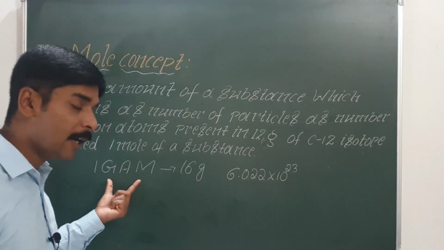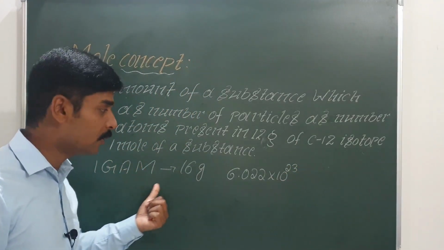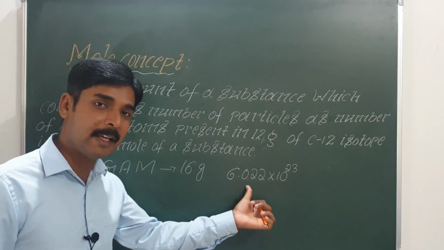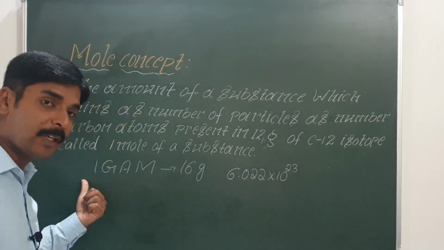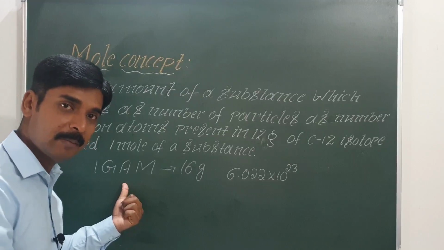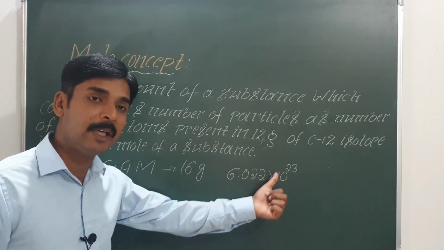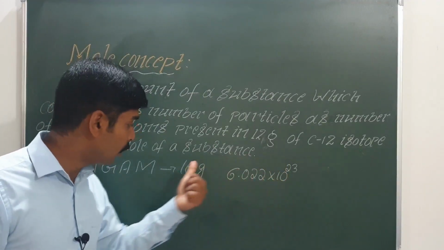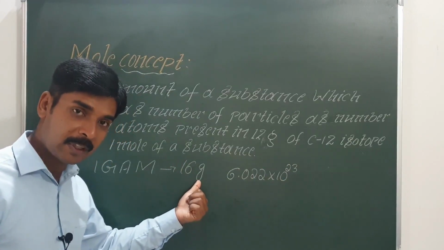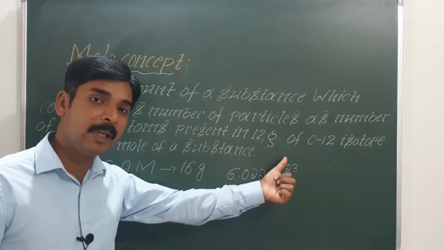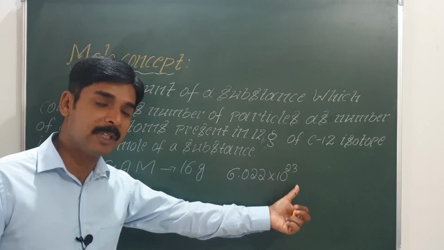So 1 gram atomic mass of any element is called 1 mole of an element. For example, 1 gram atomic mass of oxygen means 6.022 × 10^23 oxygen atoms, or 16 gram of oxygen means 6.022 × 10^23 oxygen atoms.